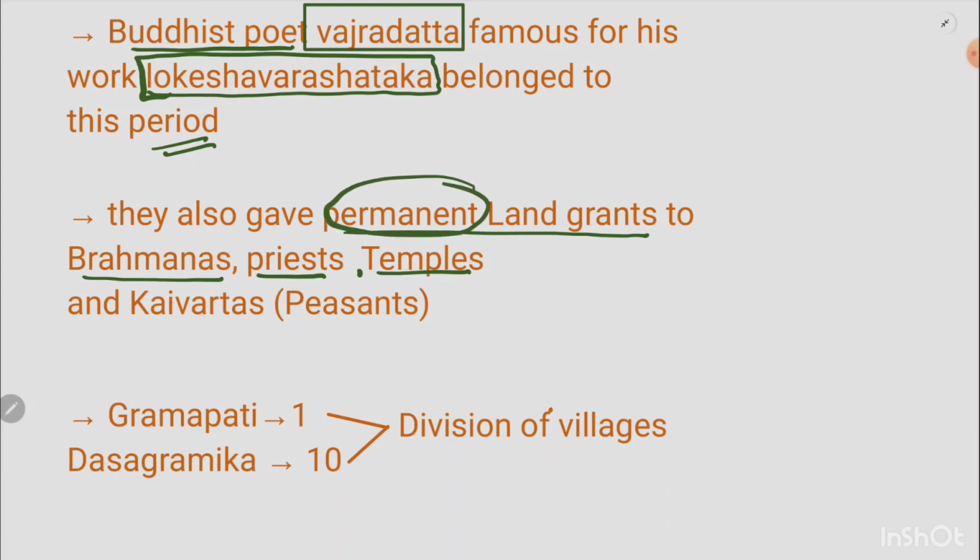Now, another important grant, given to peasants, is something unique that had not happened in the past, that is Kaivartas. Kaivartas was actually the grant given to peasants. It was a land grant given to peasants.